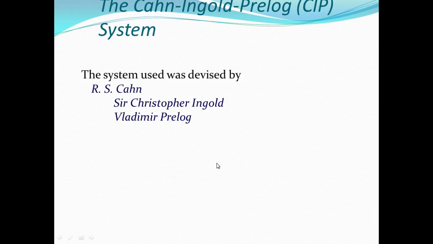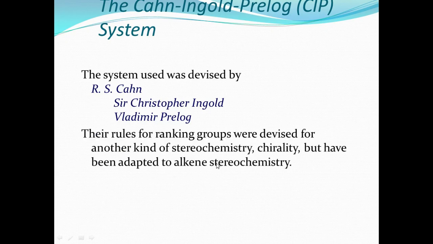This system was devised by R.S. Cahn, Sir Christopher Ingold and Vladimir Prelog. The three scientists gave rules for ranking groups, devised for another kind of stereochemistry, chirality, but adapted to alkene stereochemistry, right?